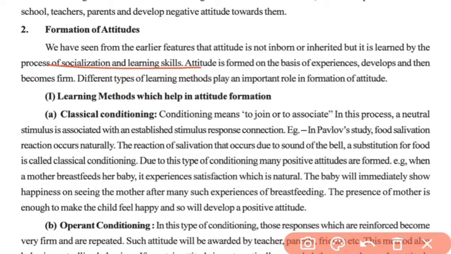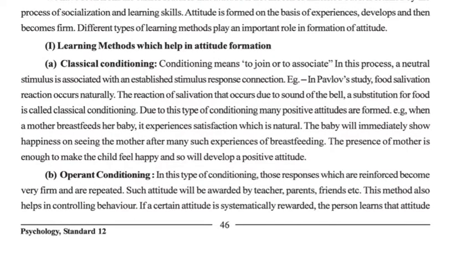And how attitude is formed is that the individual experiences something and it develops his attitude and it becomes firm, okay? So over here different types of learning methods are given which help in attitude formation. The first one is classical conditioning. We learned in the previous chapter what classical conditioning is. Classical conditioning means to associate some stimuli with something. So in classical conditioning we saw that experiment on a dog, in which the dog started associating the sound of the bell with the food and started salivating. So how is attitude formed because of classical conditioning?